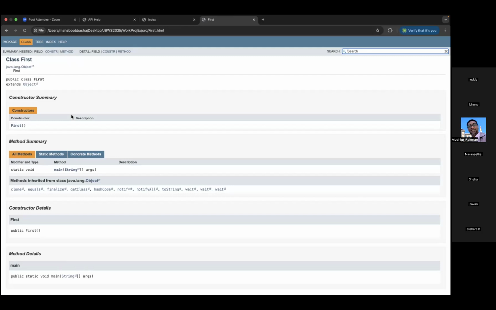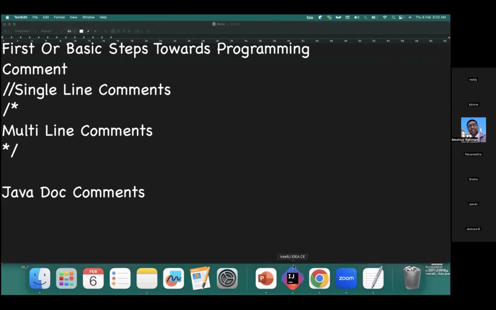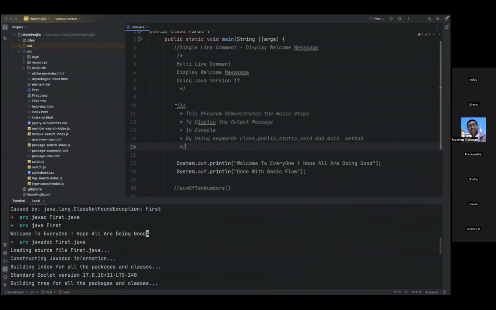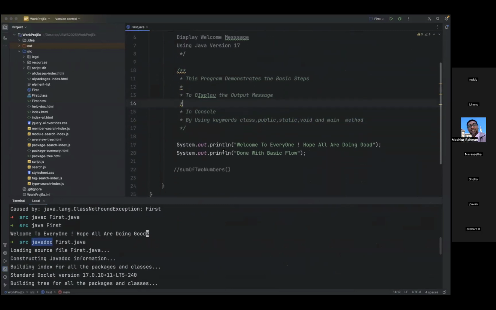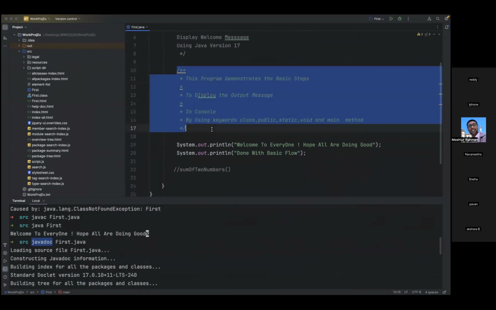And should we add that /* to get it executed, or is that not needed? No, this is important. If you want to use it, this is important. When you are running this program, it will understand that we have used Java doc comments here, so that it will understand that this is important. Okay. Got it.